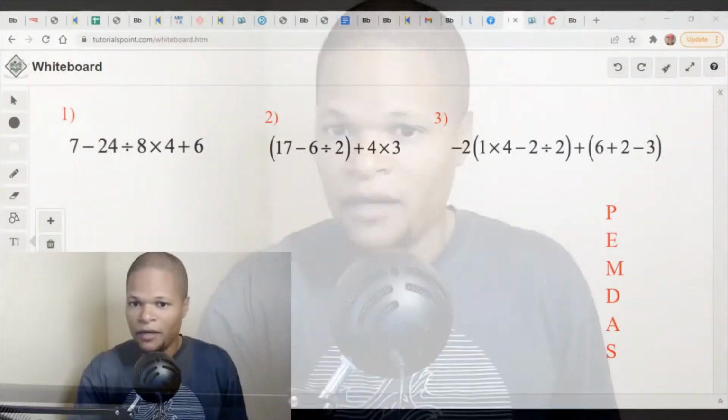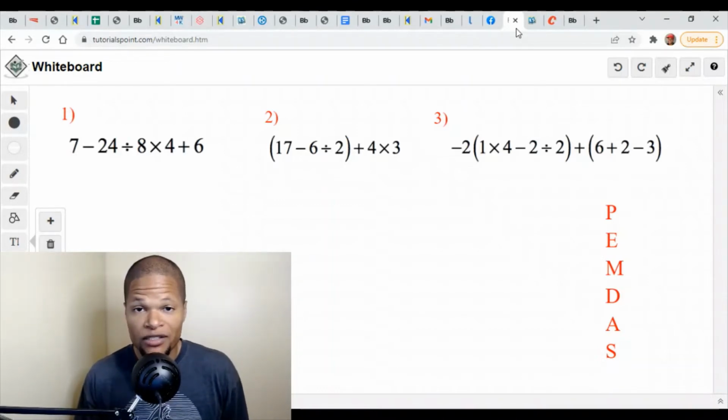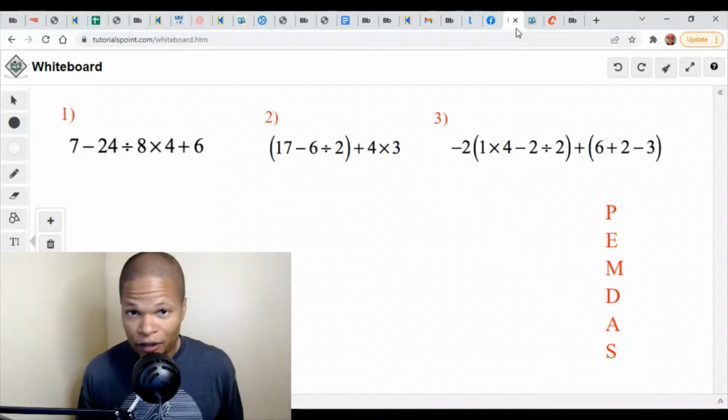This is the order by which we solve expressions that have operations such as adding, subtracting, multiplying, and it's sometimes complicated to know when to do what. So I want to show you some examples of ways that kids usually get confused on this topic, and hopefully this will help bring some insight to you. So maybe I'll just bring my face in here slightly and you can look at this. Okay, so here's just a little page I pulled up with some common order of operations questions that have been a cause of confusion for students.